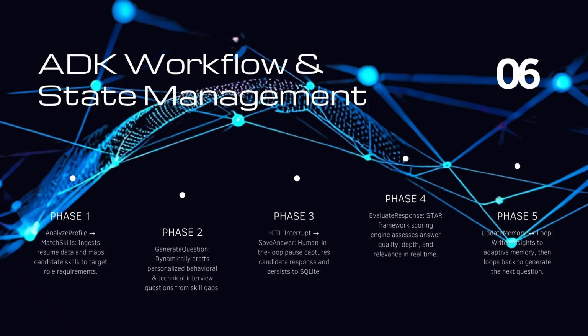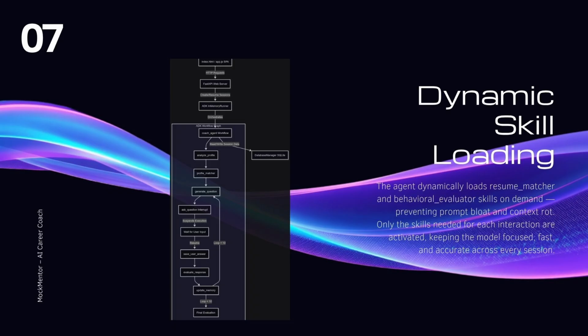We leverage ADK's human-in-the-loop interrupt mechanism via request input to suspend execution while waiting for candidate answers. When the user responds, the FastAPI server rehydrates the session state, replays completed graph events, and resumes the workflow seamlessly. To prevent prompt bloat and context rot, MockMentor dynamically loads and unloads specialized agent skills on demand. The agent mounts the resume_matches skill only during profile analysis and mounts the behavioral_evaluator skill during STAR grading.